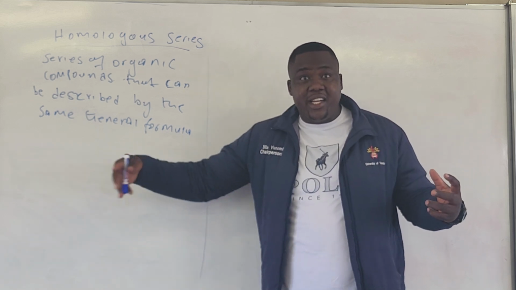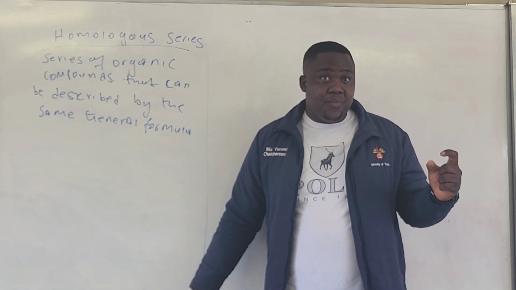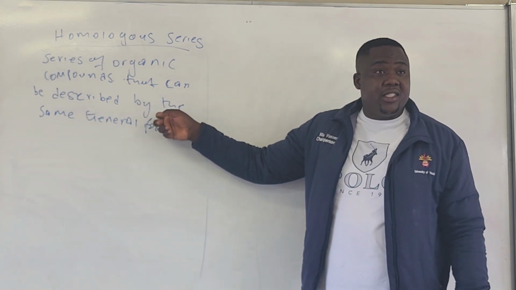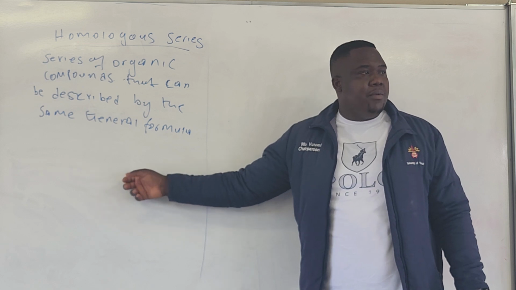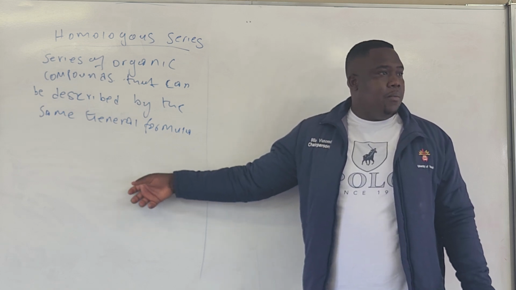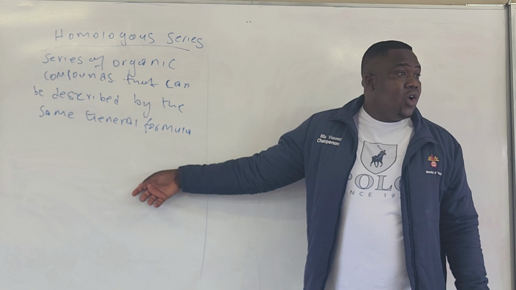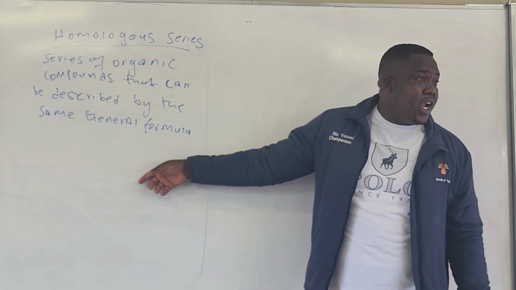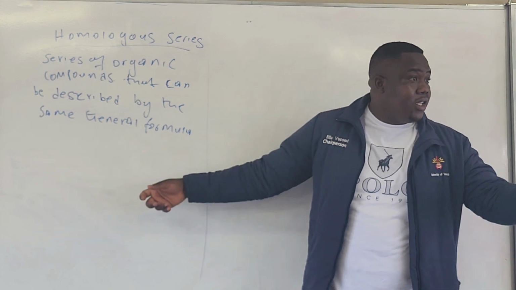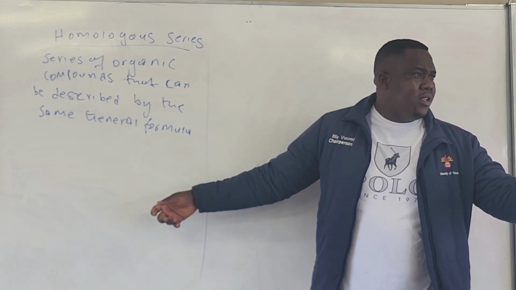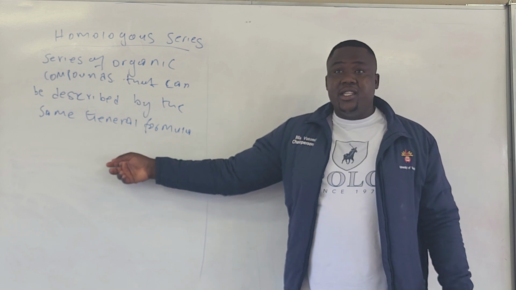We're going to have many series under horror. What about a series of movies which can be described by the same genre? You understand?